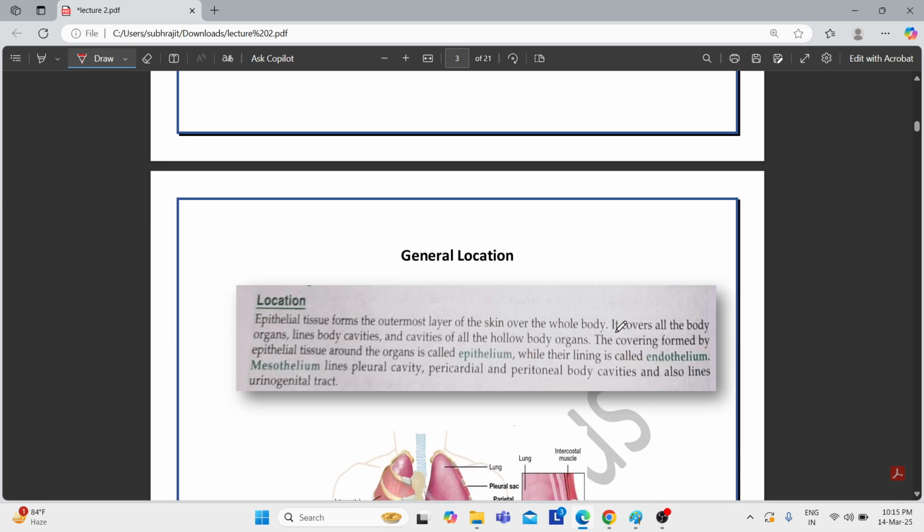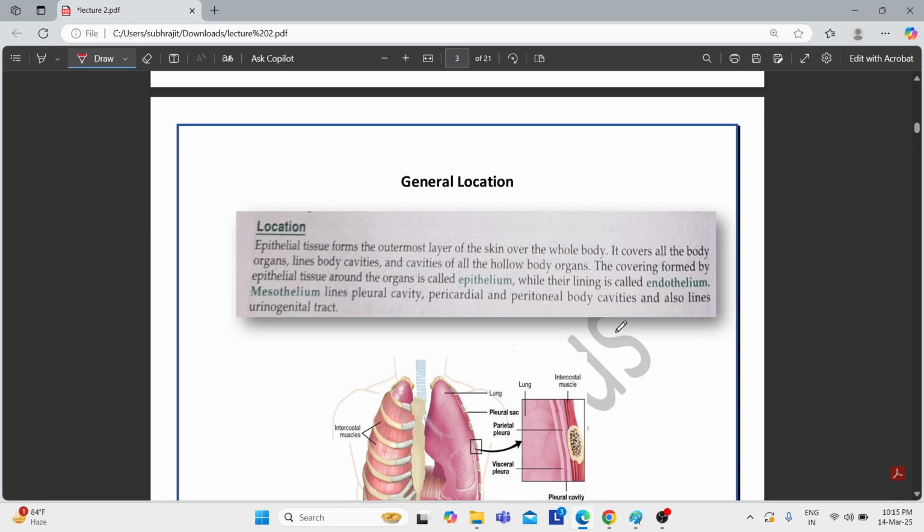Now let's come to the general location. Okay, epithelial tissue forms the outermost layer of the skin over the whole body. The outermost layer of the skin is formed by the epithelial tissue. Other than that, it also covers our organs, it lines our body cavities and the cavities of the hollow body organs. Okay, now this is the general location of the epithelial tissue.